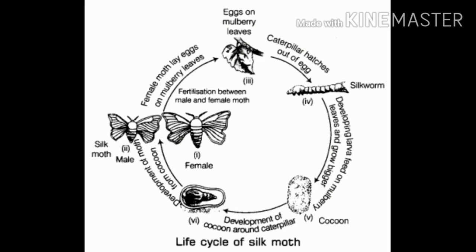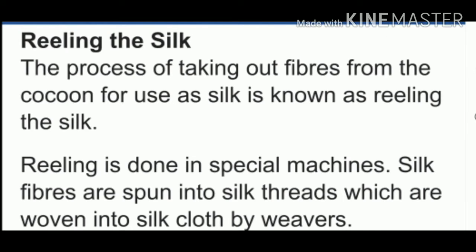See children, in which process will we prepare cocoon? That is rearing. Do you know reeling? Reeling is entirely different from rearing. What is reeling? It is the process by which the silk fibers are taken out from the cocoon. The silk fibers are taken out from the cocoon, and then we unwind to get long threads of silk from this cocoon. That process is called reeling.